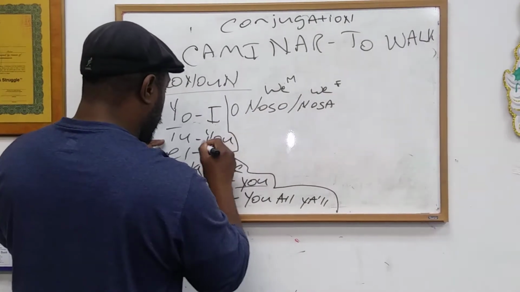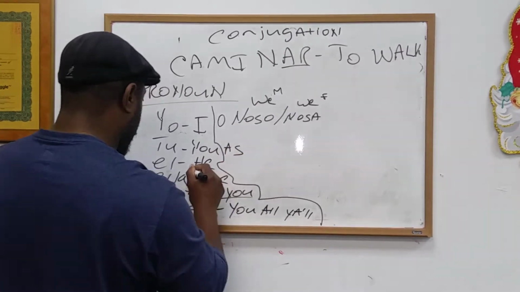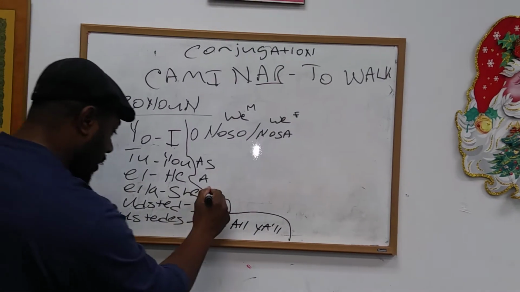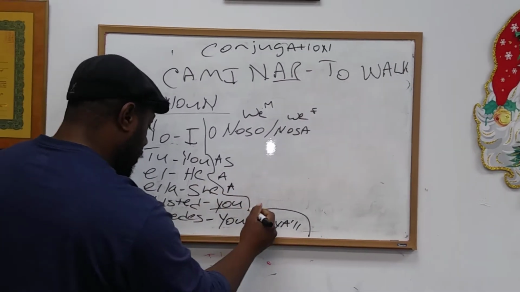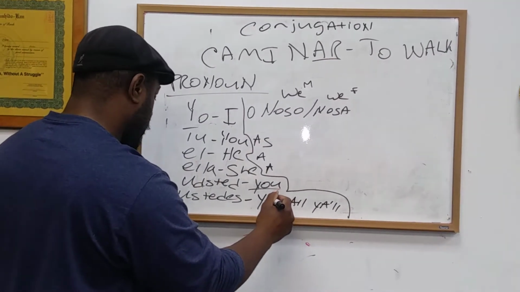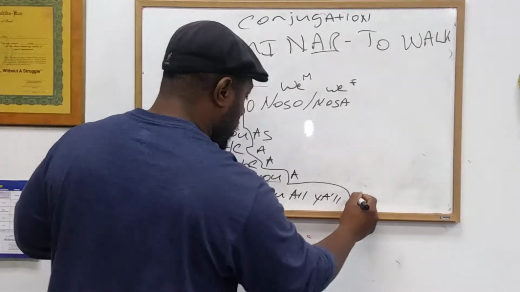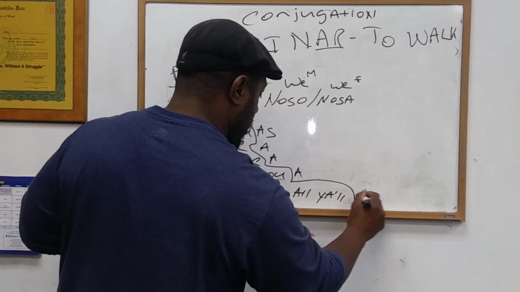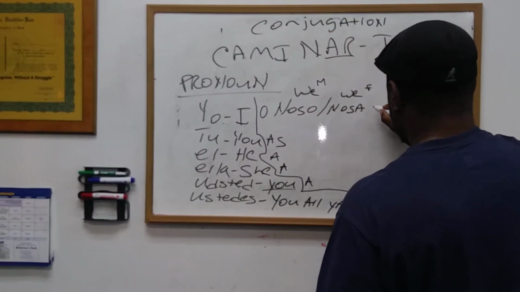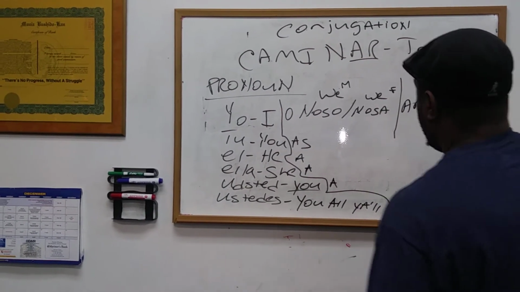The ending to tú, for the AR verb, is as. The ending to él is a. The ending to ella is a also. The ending to usted, I think it's a also. Yeah, a. And ustedes is an. Correct? And the ending to nosotros is amos, right?